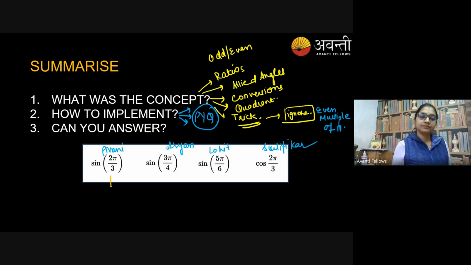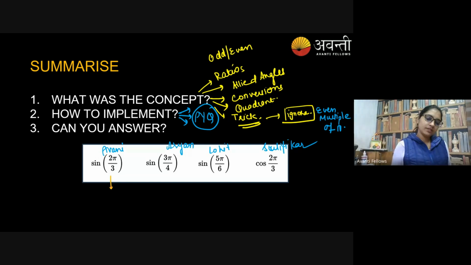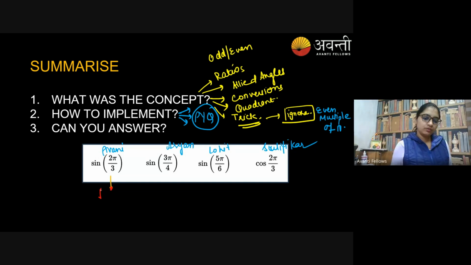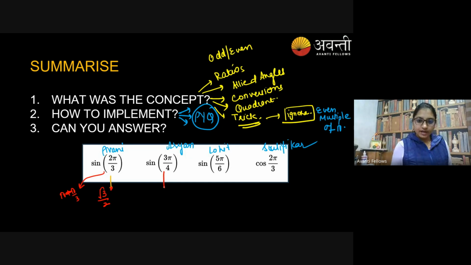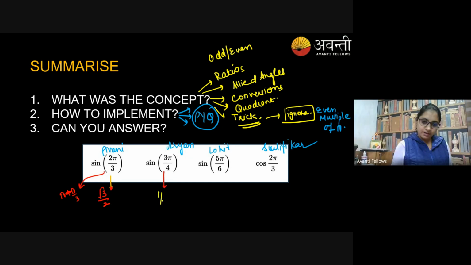Avni, ready? Yes, ma'am. What's the answer? Root 3 by 2. It means you just convert it as pi plus pi by 3? Yes, ma'am, pi minus pi by 3, right? Okay. Aryan? Ma'am, 1 by root 2. Lohit?